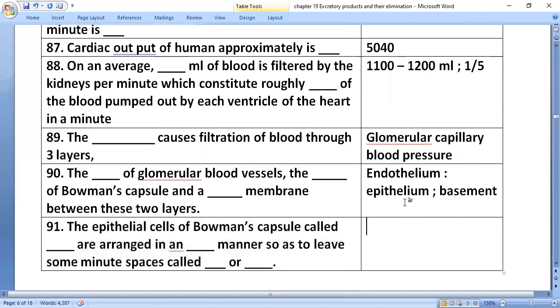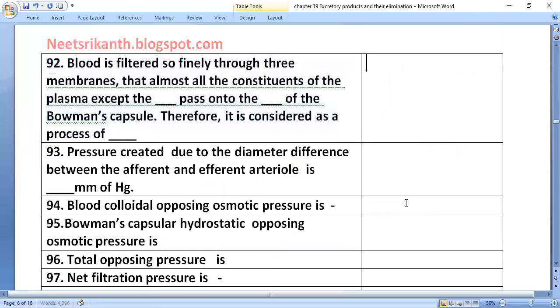The epithelial cells of Bowman's capsule are called podocytes, arranged in an intricate manner so as to leave some minute spaces called filtration slits or slit pores.